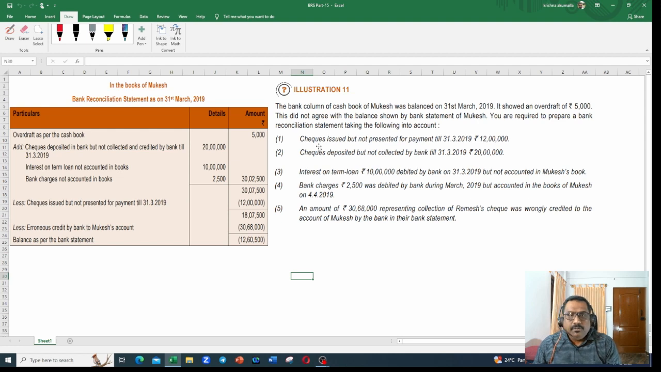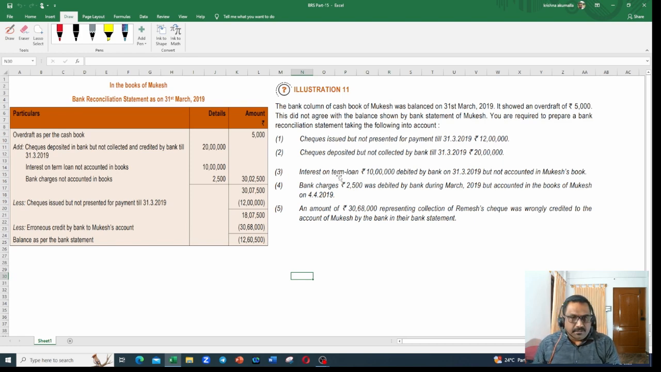Let us get into the differences, whatever they identified. First one, checks issued but not presented for payment till 31st March 2019, 12 lakhs. Very easy point. Checks deposited but not collected by bank till 31st March 2019, 20 lakhs. This is also a very easy point. There is no new point here.